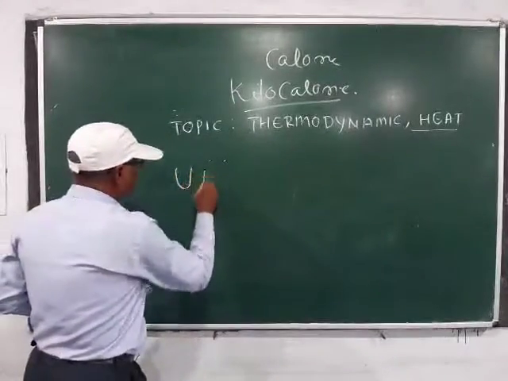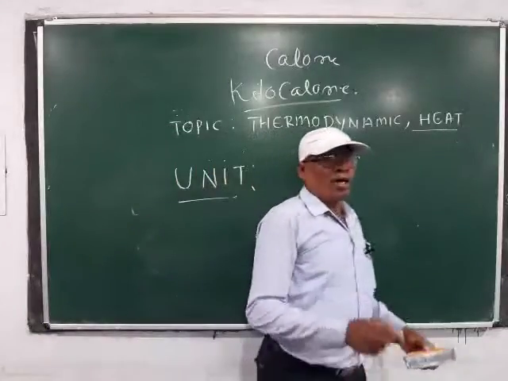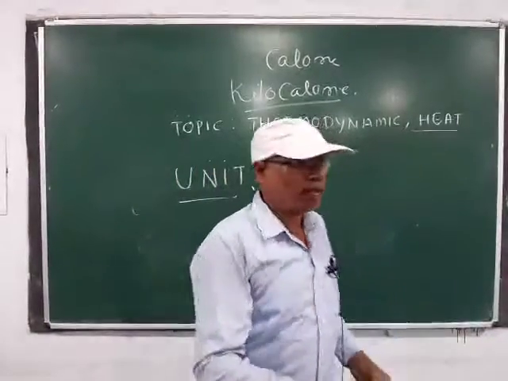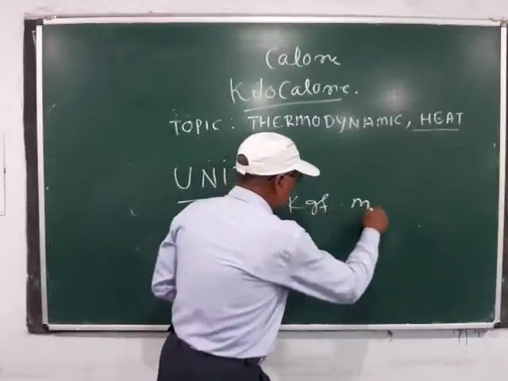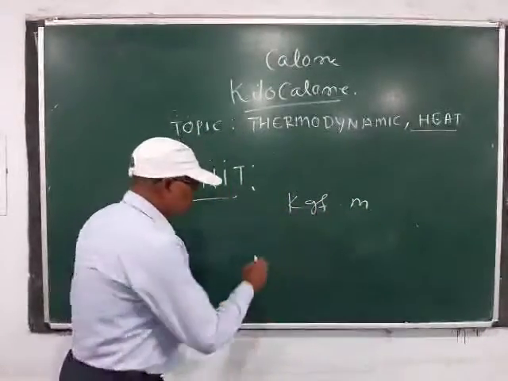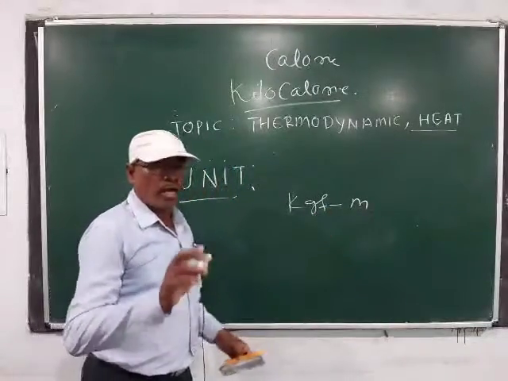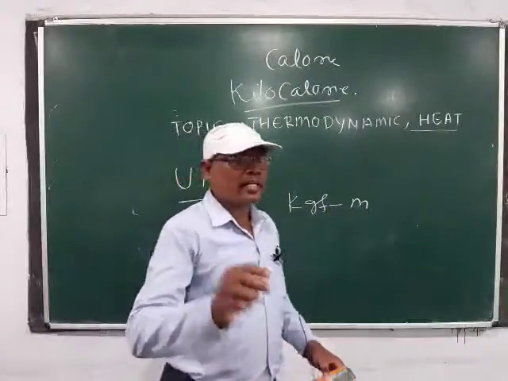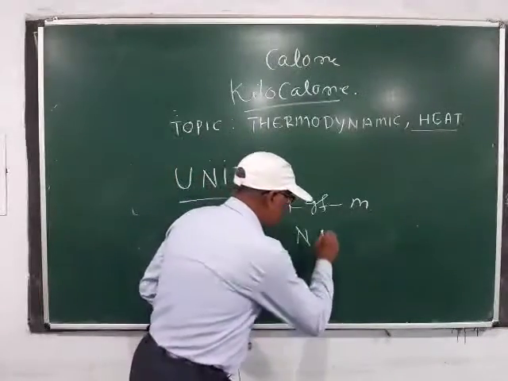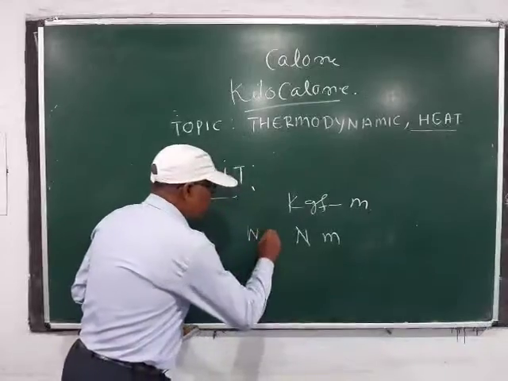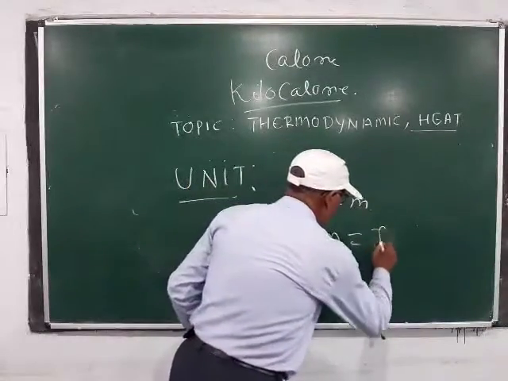Then unit of work. When force is in kgf and distance is meter, then work is equal to kgf meter. When force is in Newton and distance is meter, then W is equal to Newton meter, that is equal to joule.